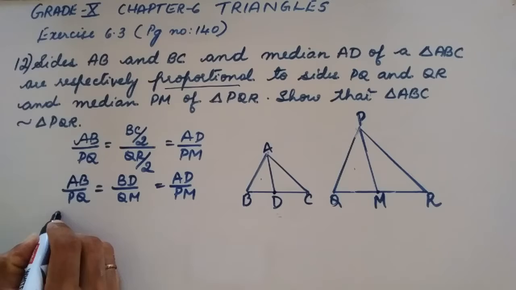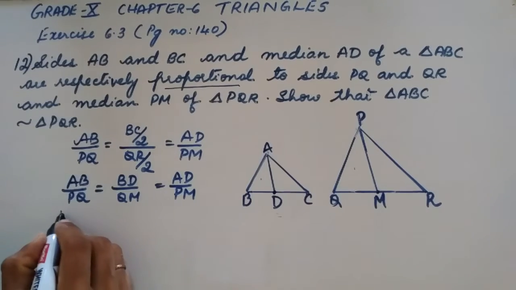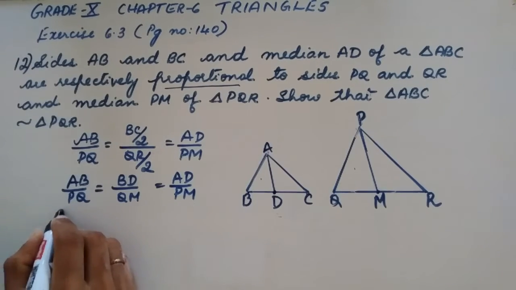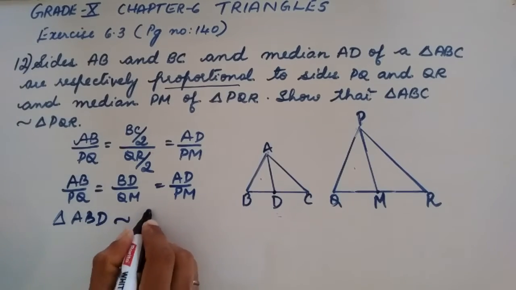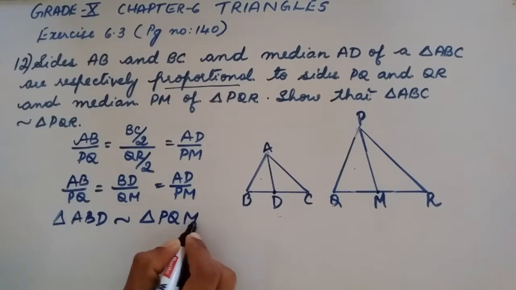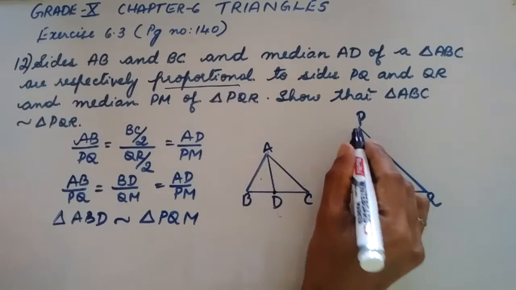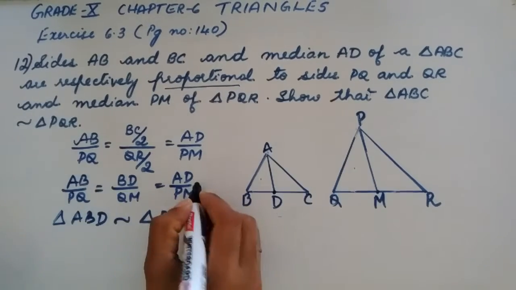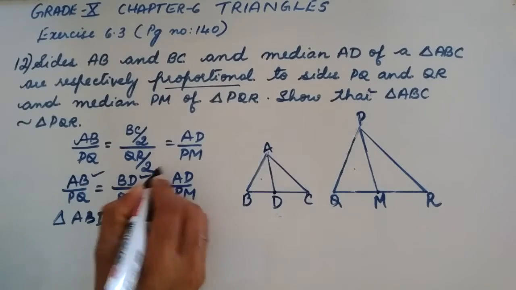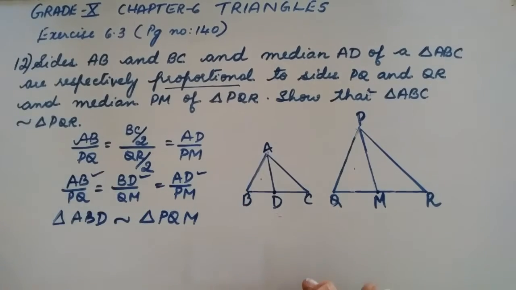So you can write triangle ABD is similar to triangle PQM. ABD and PQM are similar. Why? Because the sides are proportional. Is this clear? Okay.